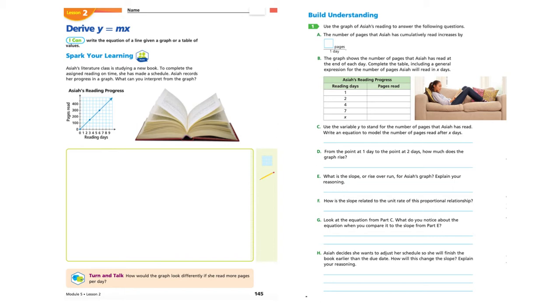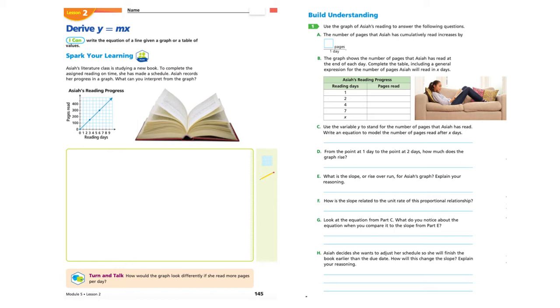Number 1, use the graph of Asaya's reading to answer the following questions. So let's look at A. The number of pages that Asaya has cumulatively read increases by how many pages per each one day? So just fill in that blank. And B, it says the graph shows the number of pages that Asaya has read at the end of each day. Complete the table, including a general expression for the number of pages Asaya will read in X days.